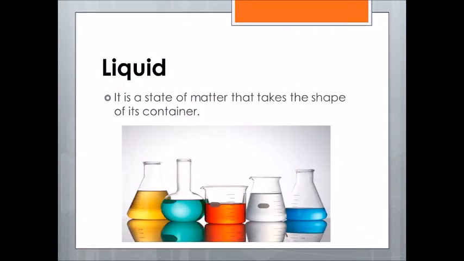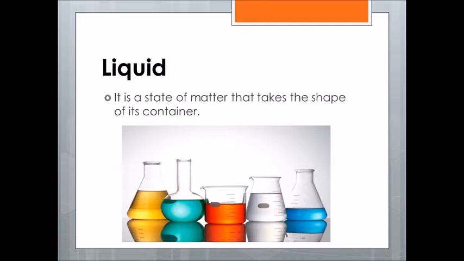What is a liquid? A liquid is a state of matter that takes the shape of its container. We've learned that matter has three states: solid, liquid, and gas. And we said that solid is a state of matter that has its own shape and size. And we saw how when we moved the solid from one container to another, the shape did not change.